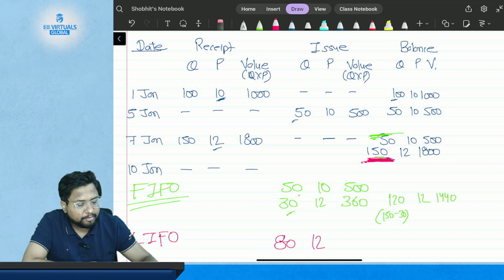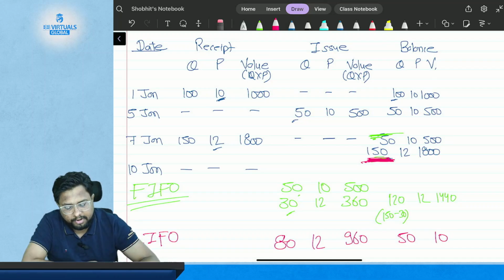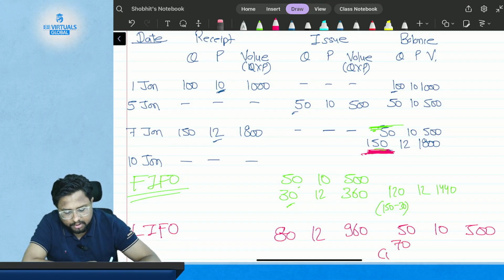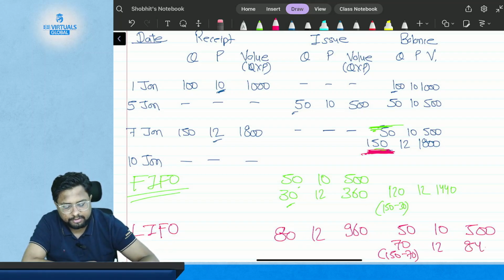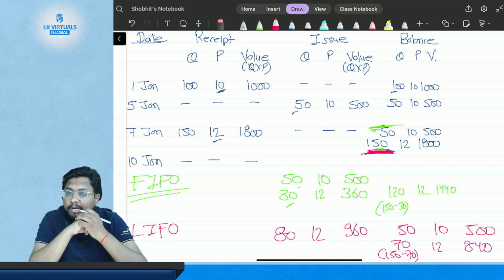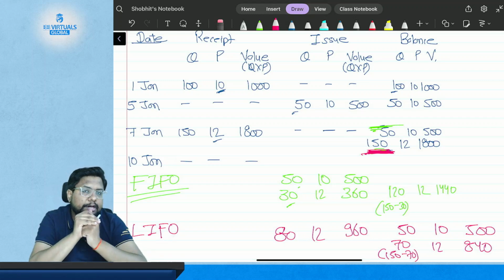So the actual amount will be 80 multiplied by 12, which is 960, and I will be left with 50 kgs of material at $10 per kg, which is 500, and then 70 kgs of material valued at $12 per kg, which is 70 multiplied by 12, 840. So this is LIFO. Whatever you purchase last will be issued first to production. We have discussed two methods: first FIFO, second LIFO.